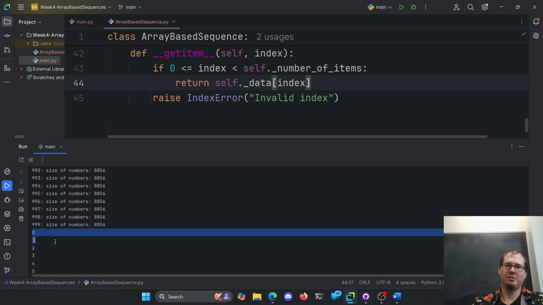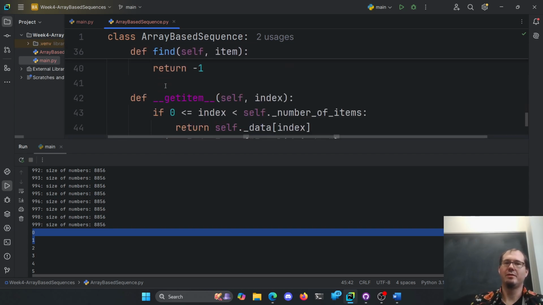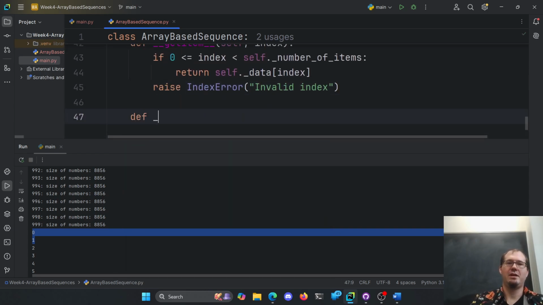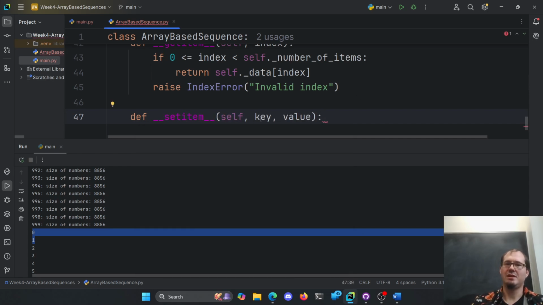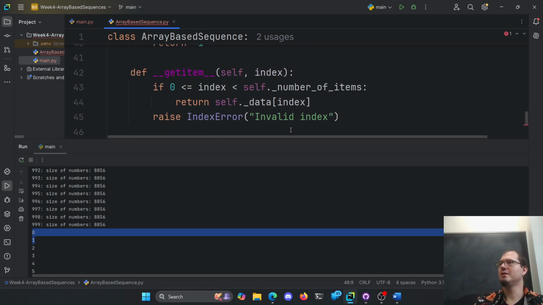Cool. So we can get things out. All right, what else can we do? There's a get item. How about a set item? Given an index and the item. So again, make sure the index is valid here.